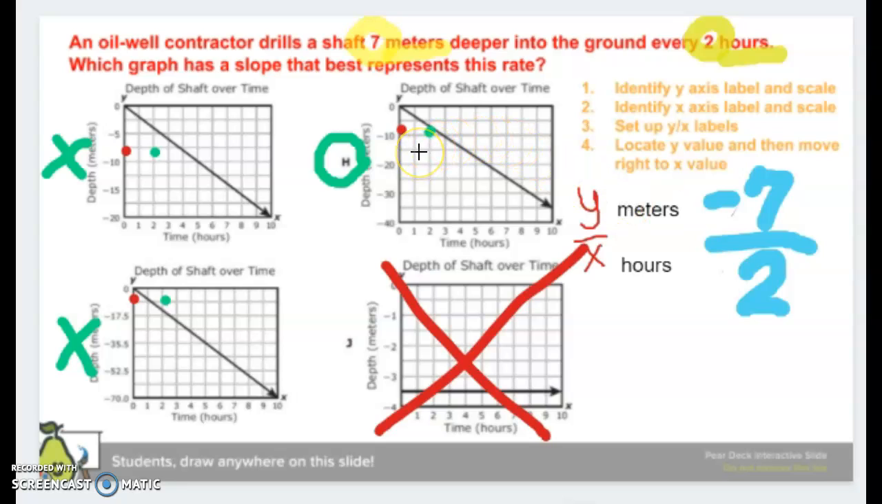Sometimes they give me numbers that go beyond what my picture is showing, right? So if they told me 12 hours, I wouldn't be able to locate 12 hours based off of this graph, right? I wouldn't be able to locate 20 hours because it's way past it, right? So there's some things we can do to help us find our unit rate.